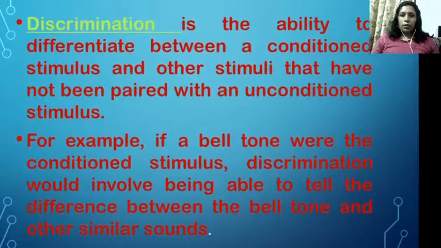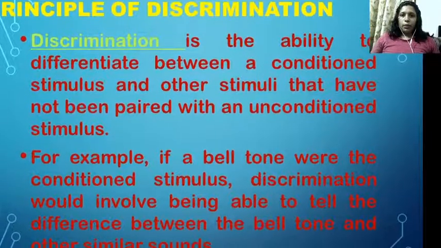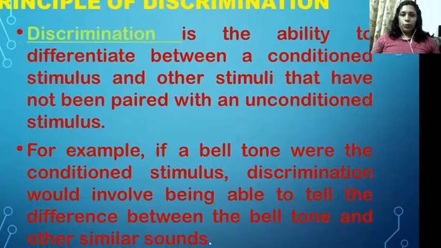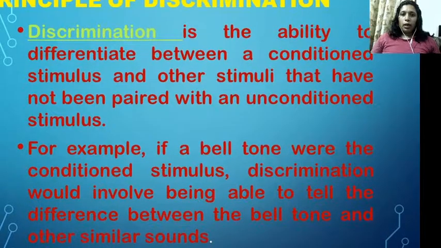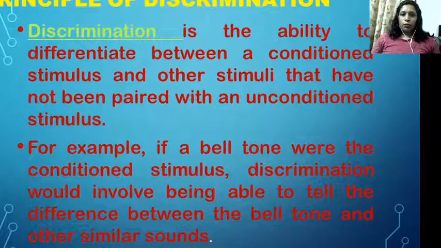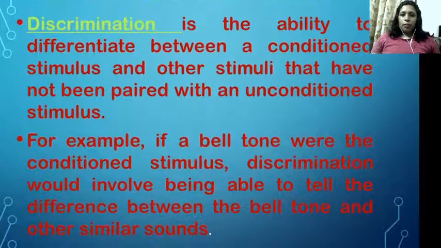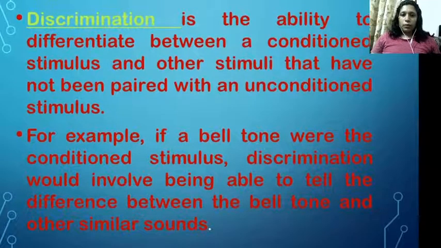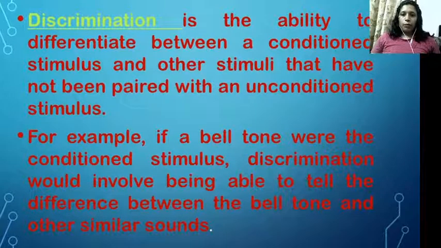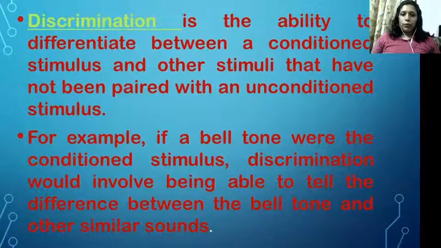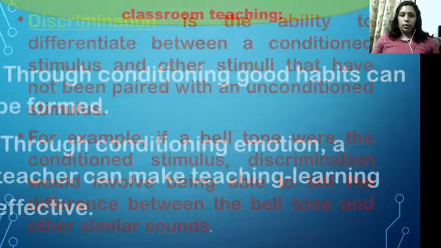Discrimination is the next principle. It is the ability to differentiate between a conditioned stimulus and other stimuli that have not been paired with the unconditioned stimulus. For example, if a bell tone were the conditioned stimulus, discrimination would involve being able to tell the difference between the bell tone and other similar sounds.